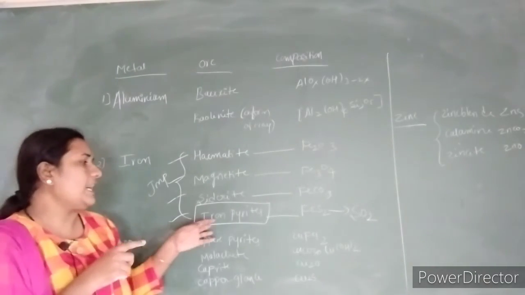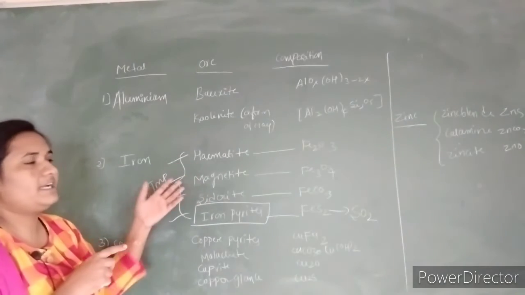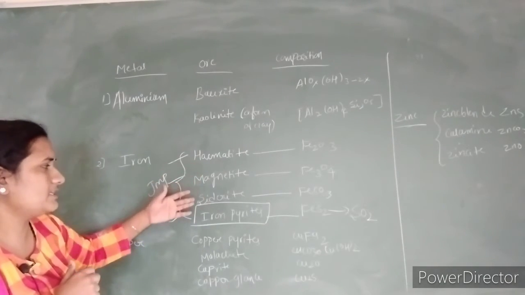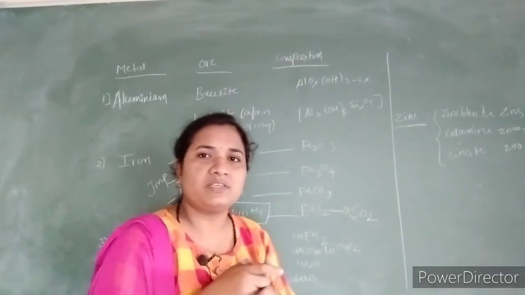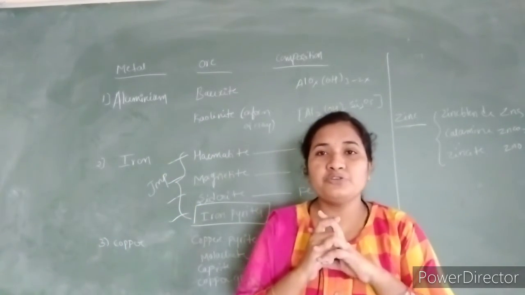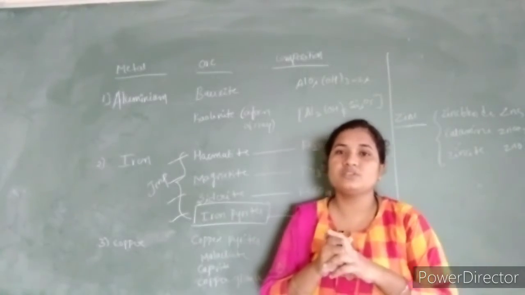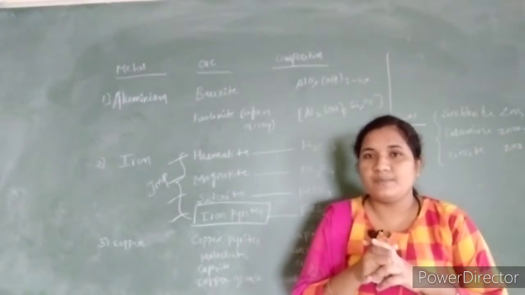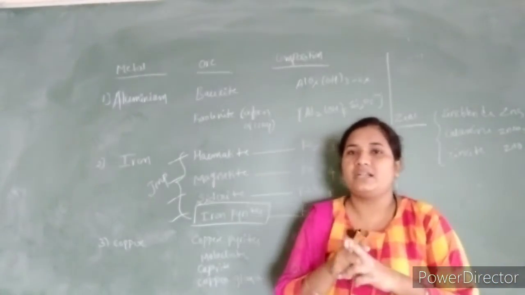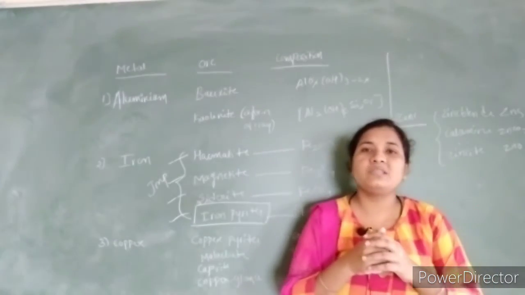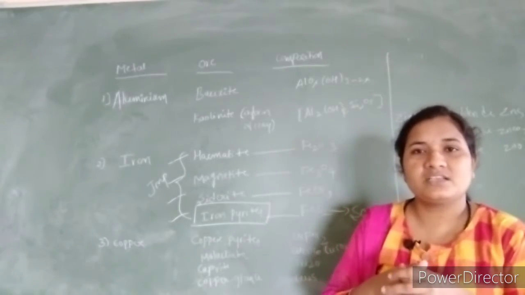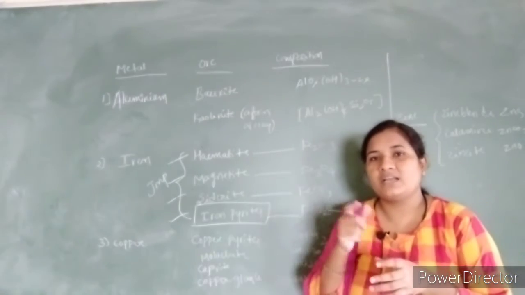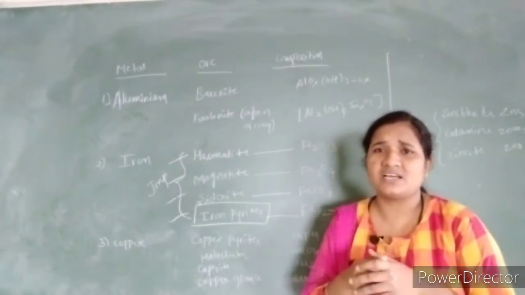So leaving iron pyrites, we can choose any kind of ores like hematite, magnetite as well as siderite. Whenever ores are available in the earth crust, we have to choose certain ores that are feasible as well as economical and environmentally friendly, because whenever we extract ore from the earth crust, the pollutants or impurities which are present can be removed or disposed.